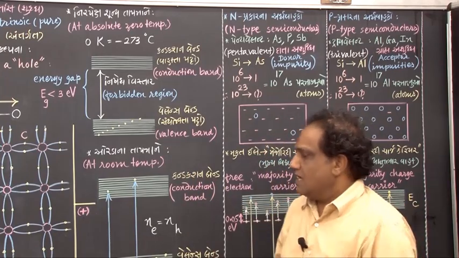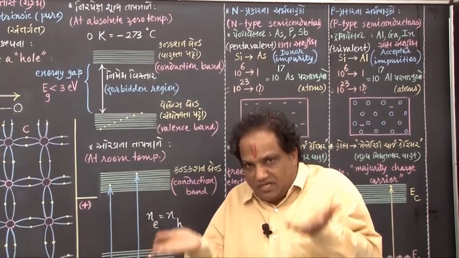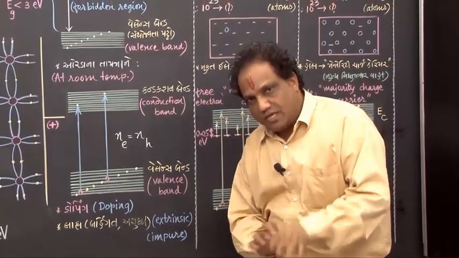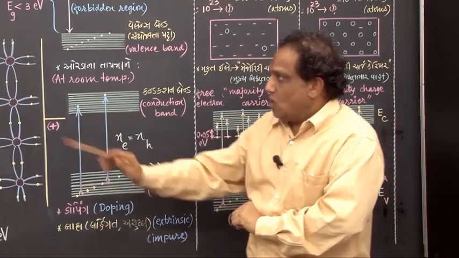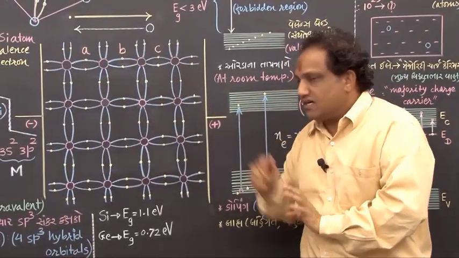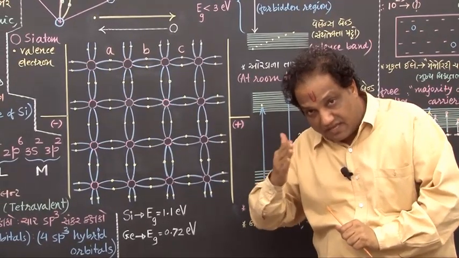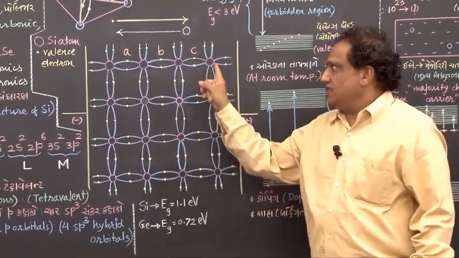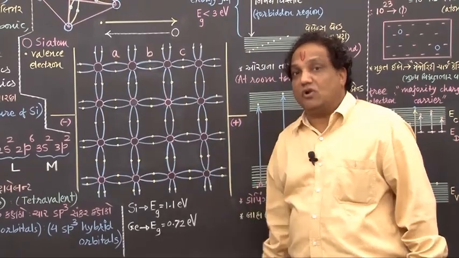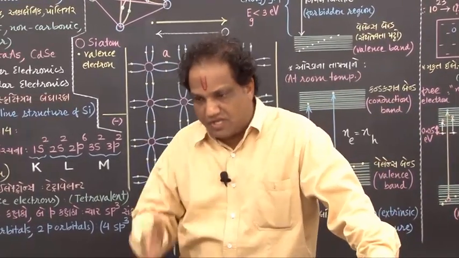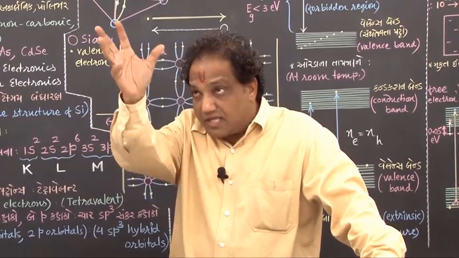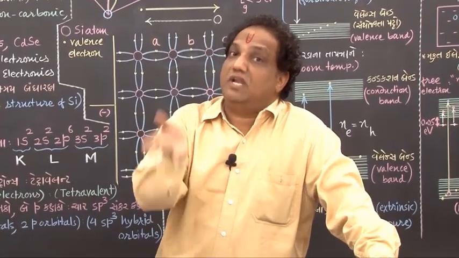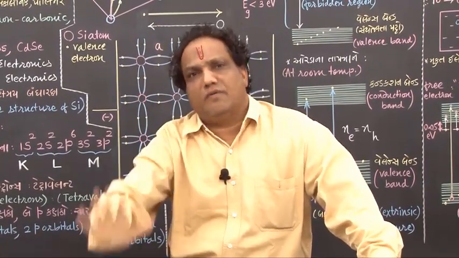Now let us raise the temperature, and suppose we keep it at room temperature. You know, at room temperature all these atoms start vibrating. They start oscillating about their respective equilibrium positions. When these atoms start vibrating, we call their vibrations thermal vibrations, because the energy required for vibration is absorbed from the surrounding in the form of thermal energy. That's why we call them thermally induced vibrations or thermal vibrations.